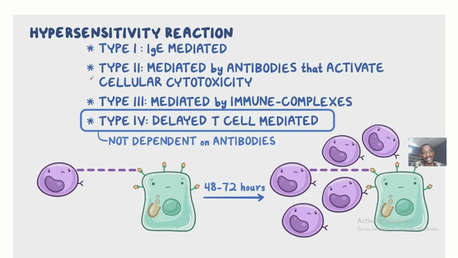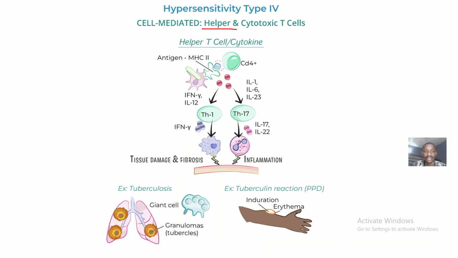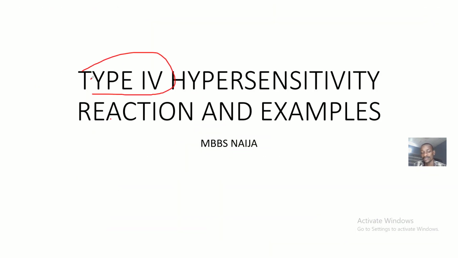Okay, so guys, on that basis now, that's what type 4 hypersensitivity reaction is and examples of disease conditions that have this type of hypersensitivity reaction.